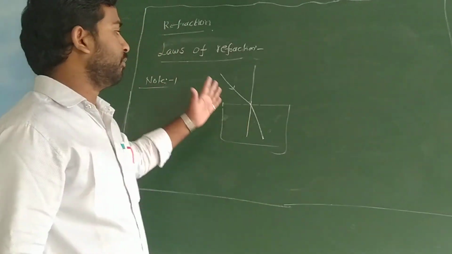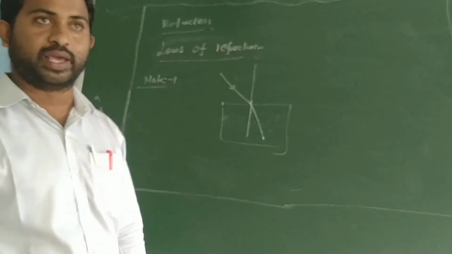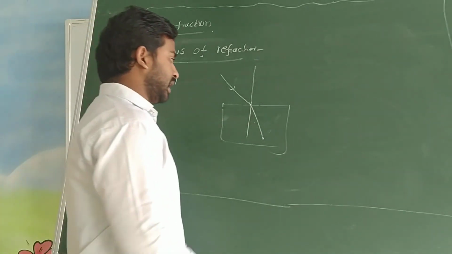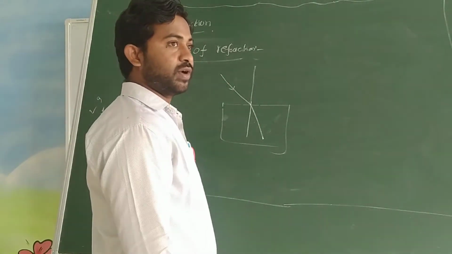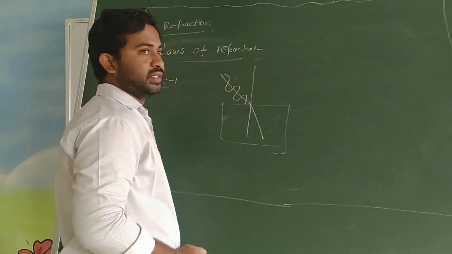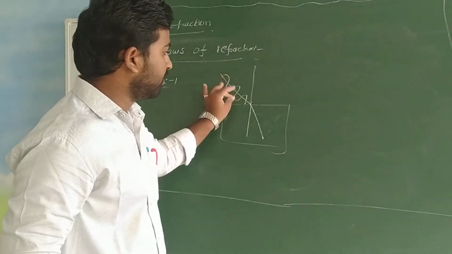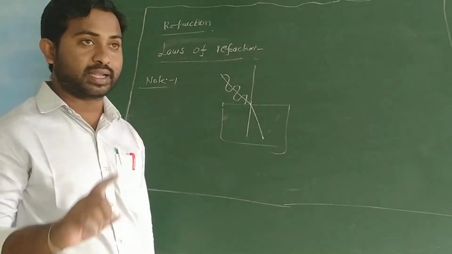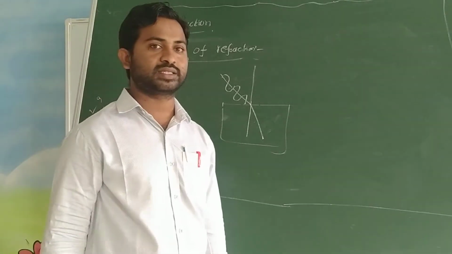But the thing is, when a light ray travels from one medium to another medium, the speed of the light ray changes, and consequently the wavelength also changes. Light rays actually travel in the form of waves. Understand? So whenever the speed of light changes, compulsorily the wavelength also changes. But the frequency remains the same.